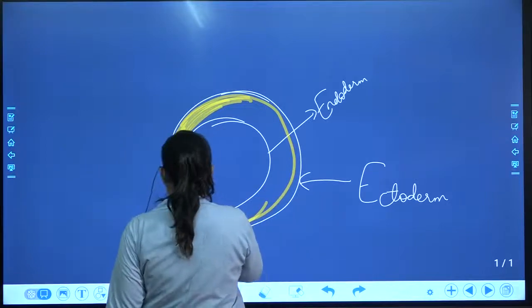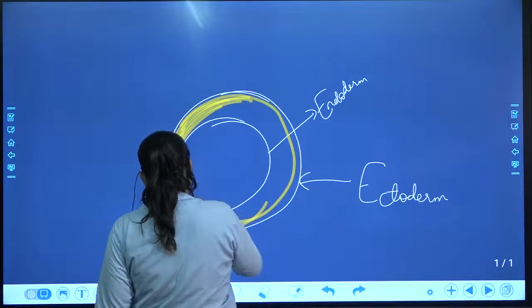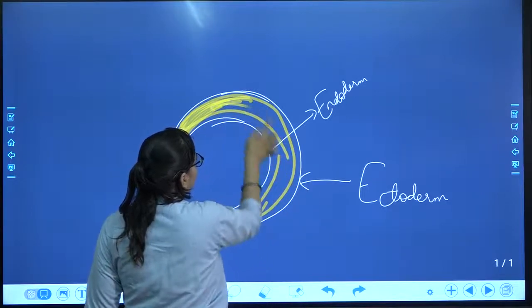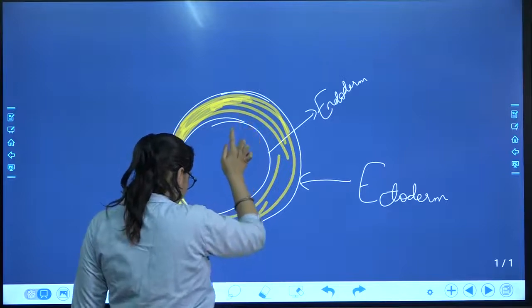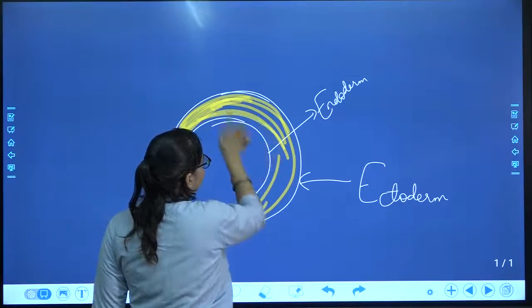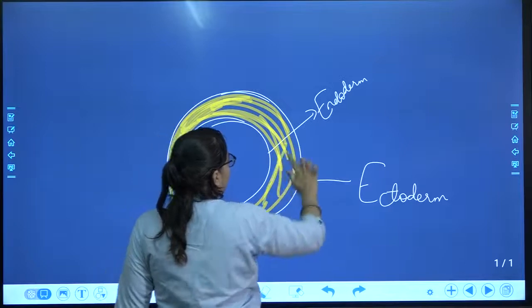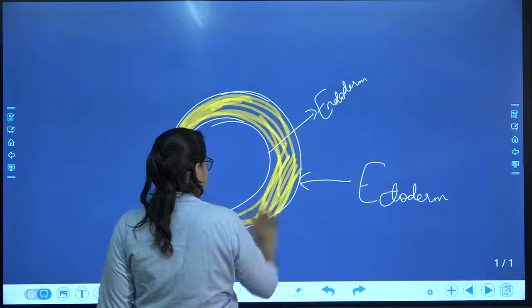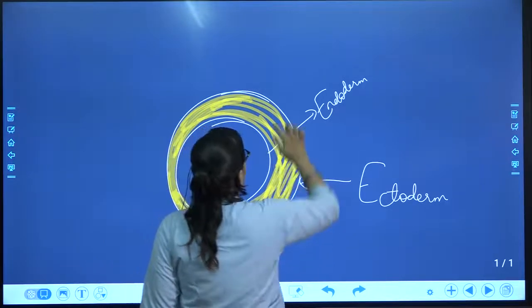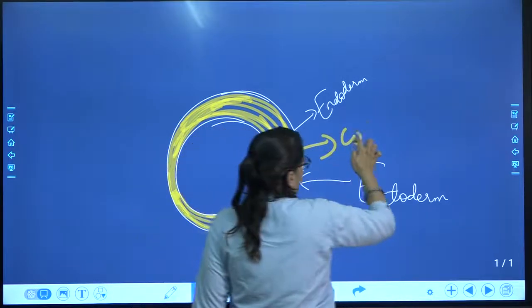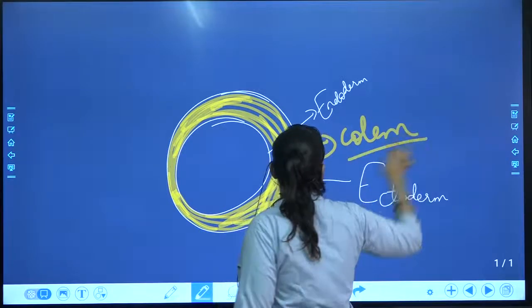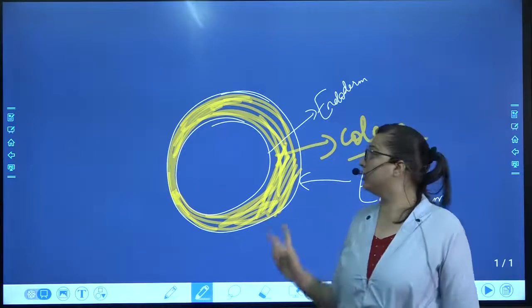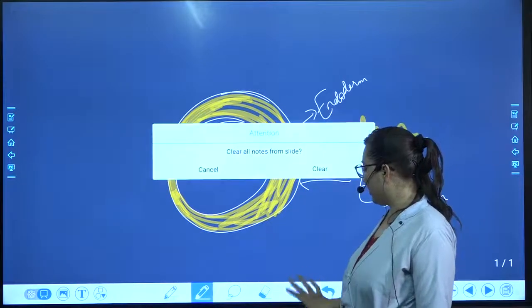Here totally there is fluid. Ultimately it is the fluid which is between the ectoderm and endoderm, and that is called coelomic fluid. This is the fluid which is present between two particular layers, ectoderm and endoderm.